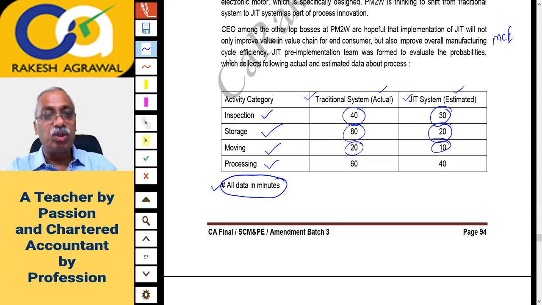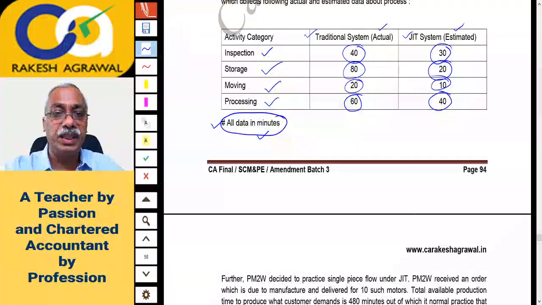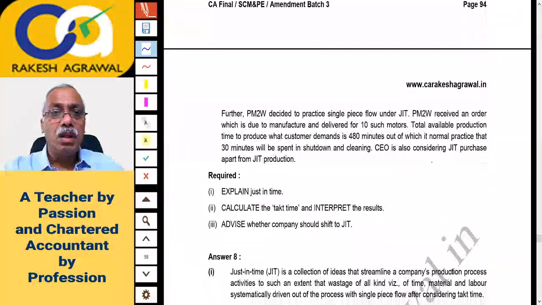And processing, that is actual processing time, production time, from 60 minutes at present will go down to 40 minutes. Okay. So naturally there will be substantial reduction in time, and this time is in minutes. All the data is in minutes, actual and estimated under JIT. Let us see what it says.